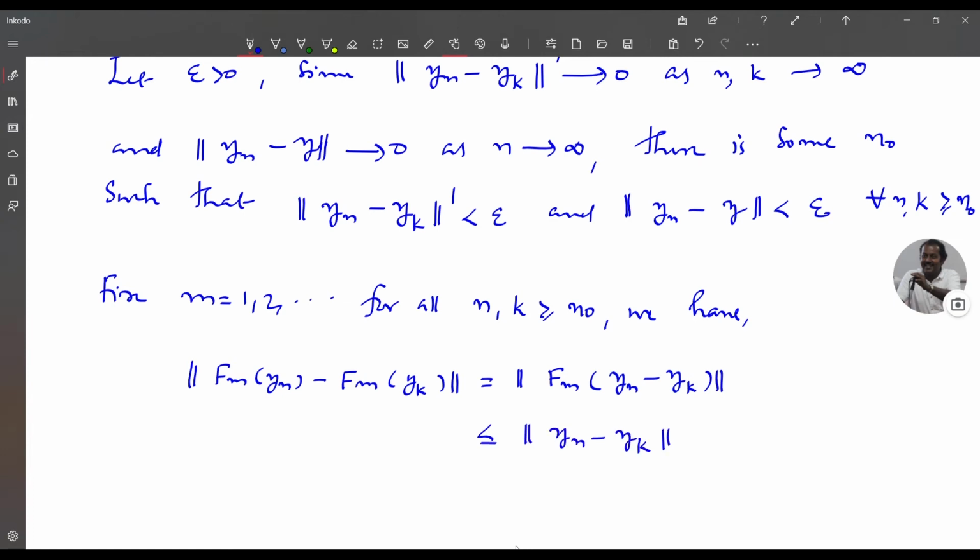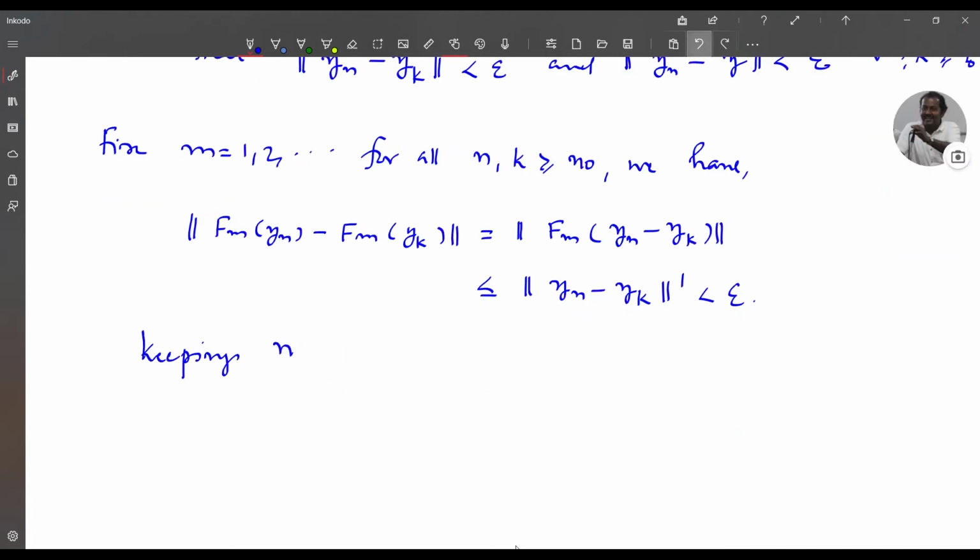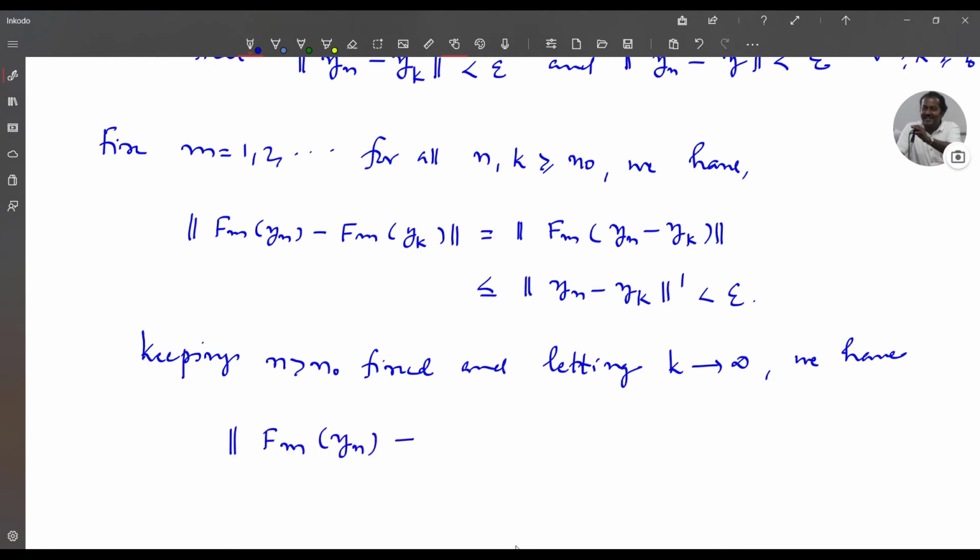You know that norm dash of yn minus yk is less than epsilon, so this is less than epsilon. Keeping n greater than n naught fixed and letting k tend to infinity, we have norm of fm of yn minus limit k tends to infinity fm of yk is less than or equal to epsilon.